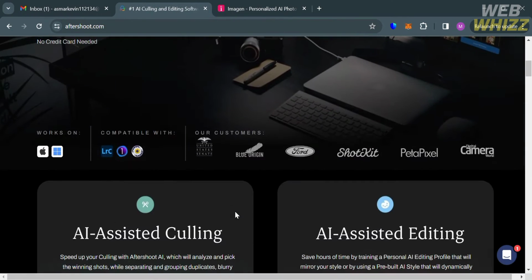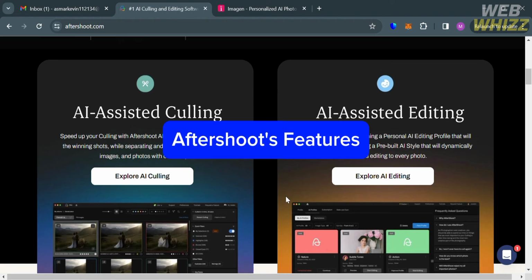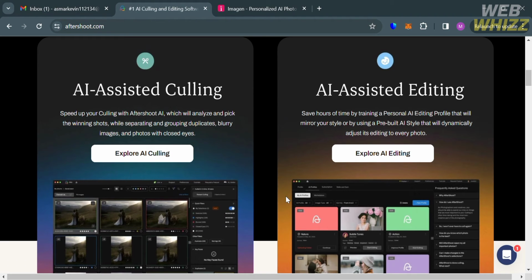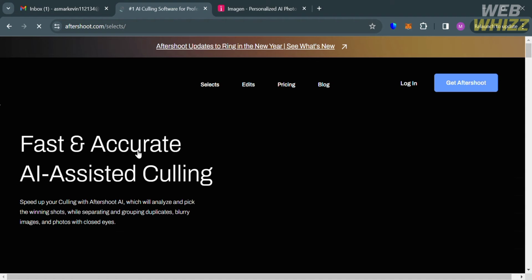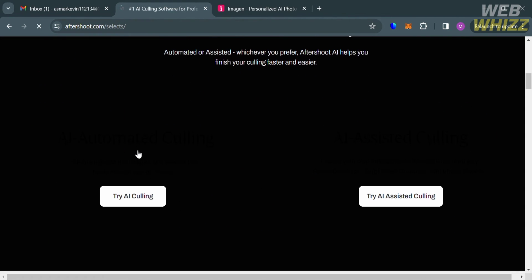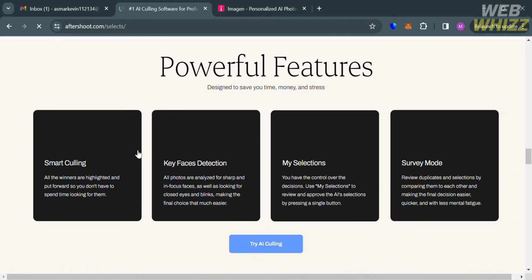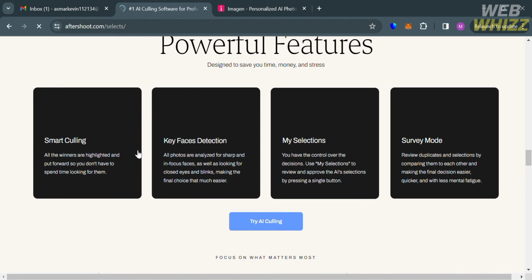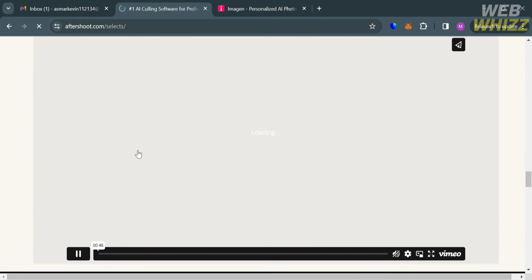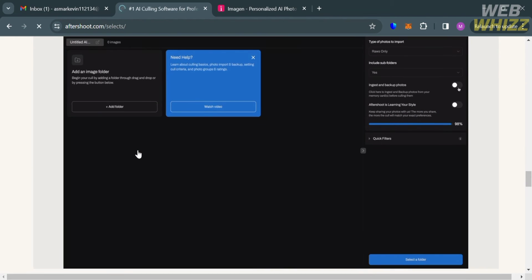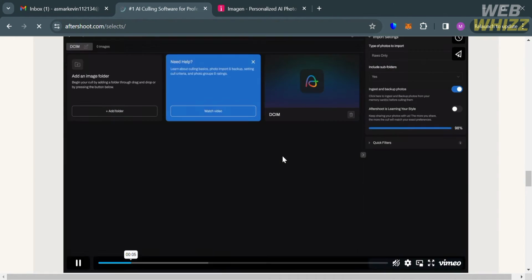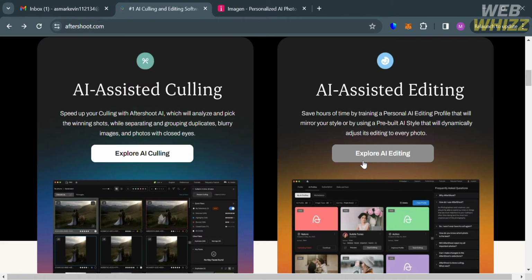Starting with Aftershoot's, it offers culling, which is a feature allowing you to analyze your photos and select the ones based on criteria such as sharpness, emotional content, and composition. And also, it offers automated editing with advanced capabilities, in which it offers both desktop and web-based interfaces equipped with a range of professional-grade tools and effects. And aside from that, they offer a feature in which you can apply either your own personalized editing style or choose from pre-built styles within Aftershoot. And additionally, cropping and straightening tools are also available on this platform.